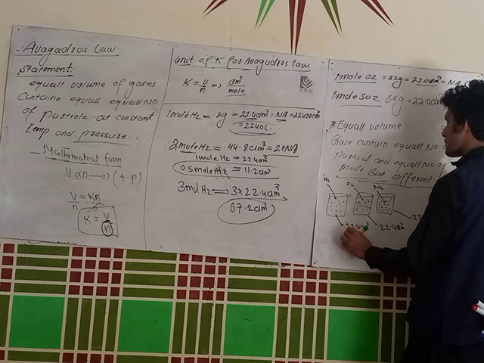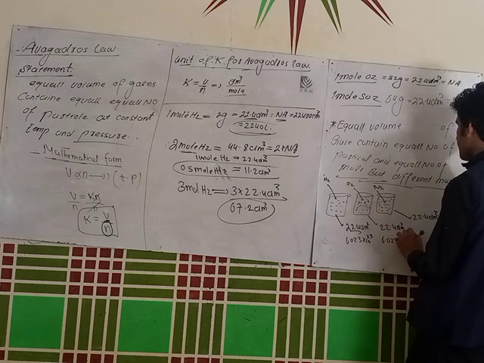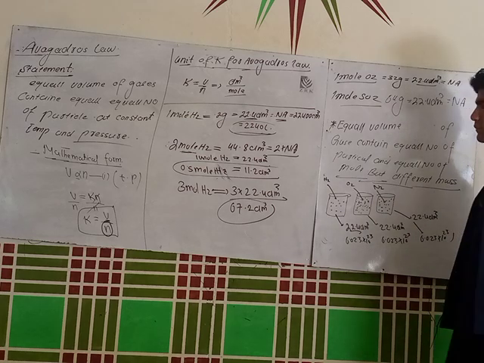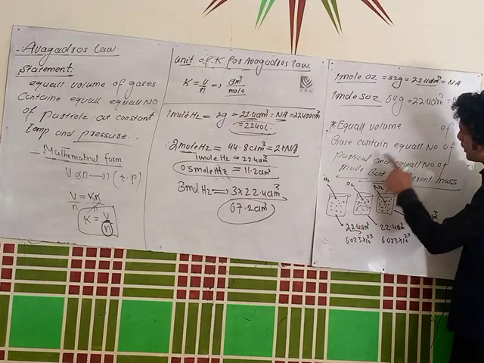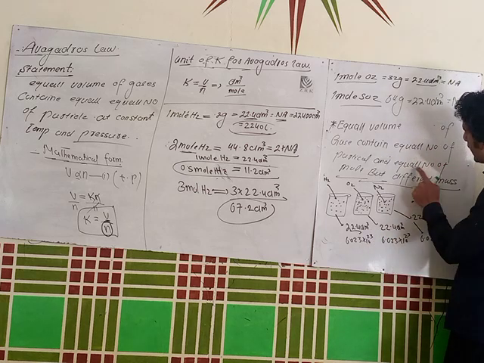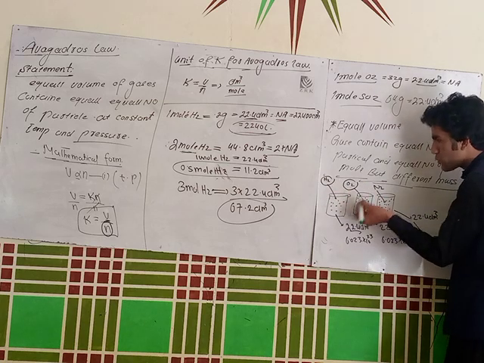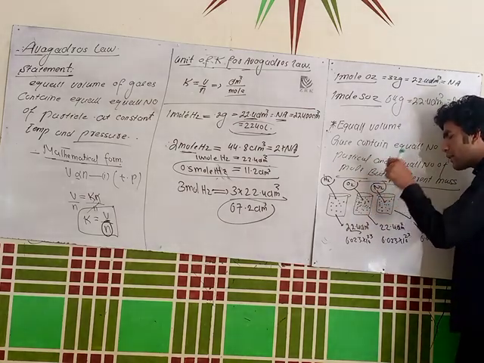Each will also contain 6.023 into 10 power 23 particles. Look, equal volume of gas contains equal number of particles and equal number of moles. Hydrogen is 1 mole, oxygen is also 1 mole, nitrogen is also 1 mole. So it means that if we take any gas of 1 mole.